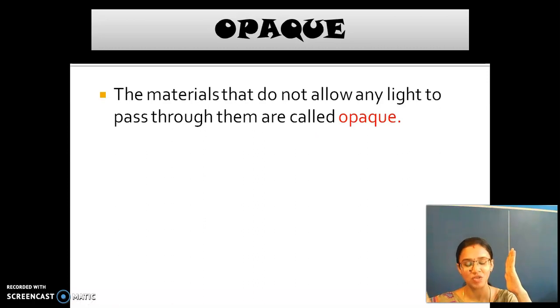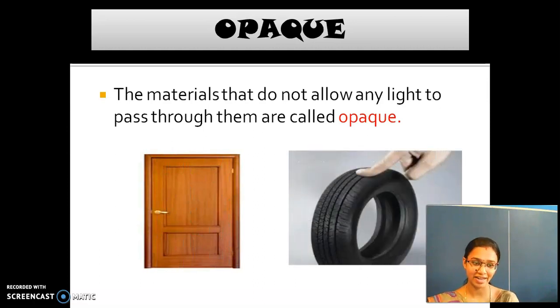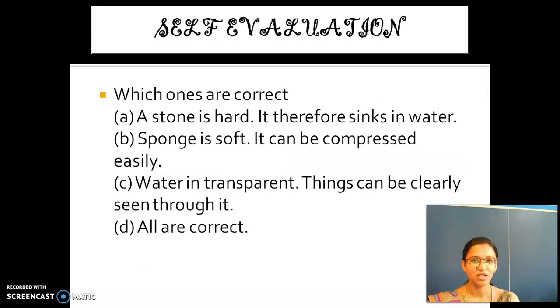Everything is scattered. If the light rays come and fall on an opaque material, it does not allow any light to pass through it and come out on the other side. You are not able to see any light coming out on the other side. All the light rays are scattered. So what are the examples of opaque materials? Door and then tire. Now I am going to ask you two questions based on this.